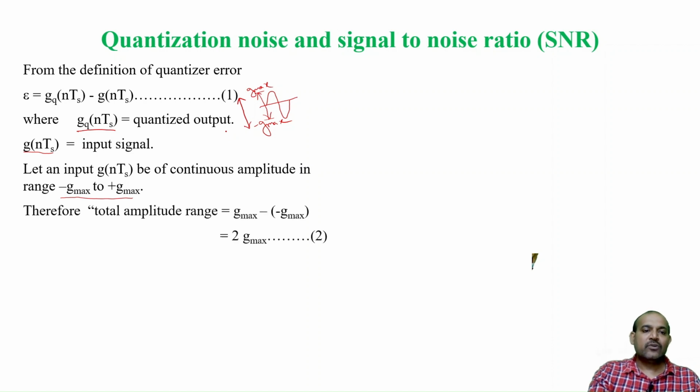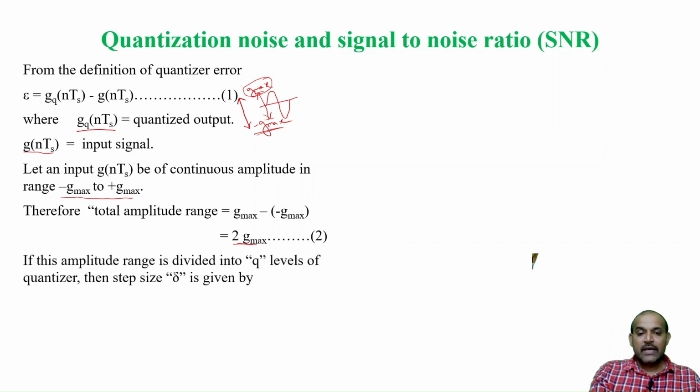This is total range. So, in that scenario, the total amplitude is the difference, g max minus of minus g max. So, it is totally 2 g max, the total amplitude range of the input signal. Now, let me code this with a range divided into Q levels. Suppose this can be divided into level 1, 2, 3 like this. So, we are dividing the input signal into, let me say, Q number of levels